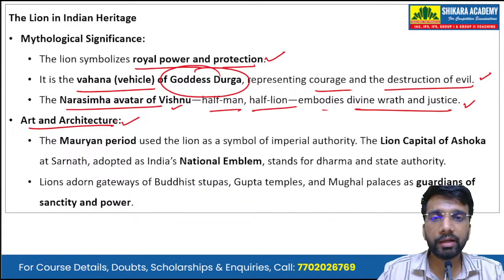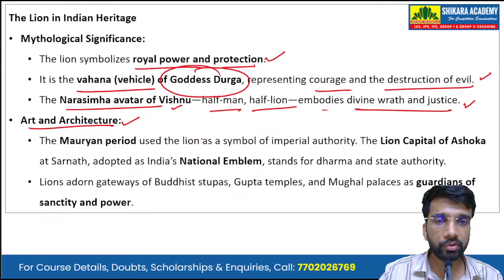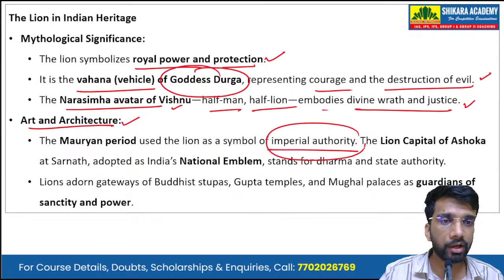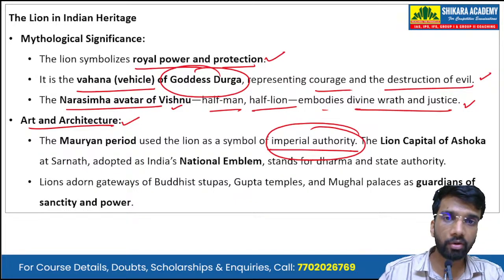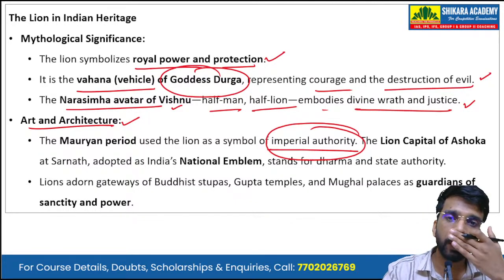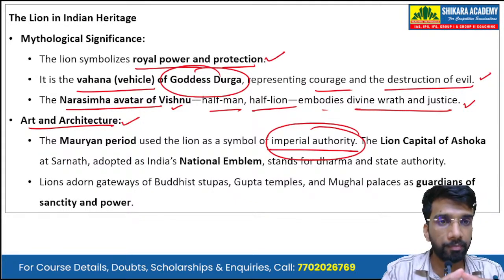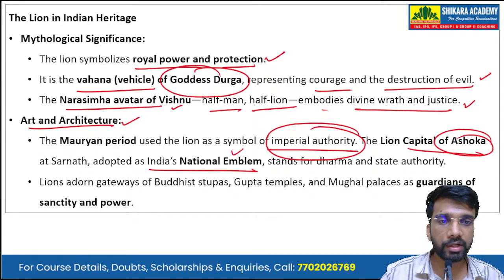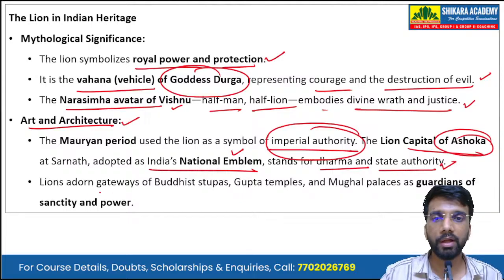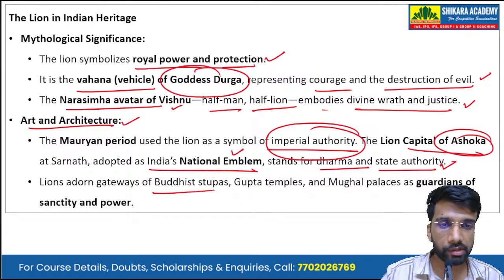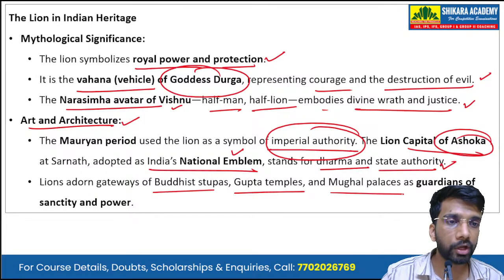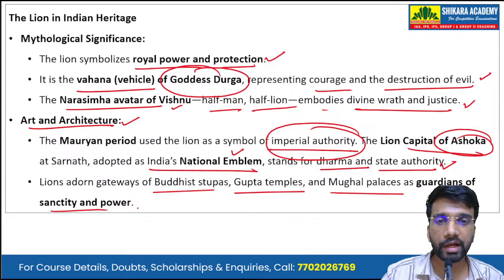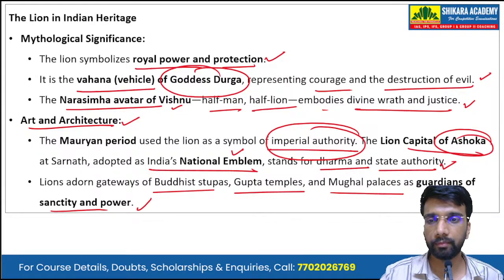Then, the lion in art and architecture. The Mauryan period used the lion as a symbol of imperial authority. The lion capital of Ashoka at Sarnath, adopted as India's national emblem, stands for dharma and state authority. Lions adorn the gateways of Buddhist stupas, Gupta temples, and Mughal palaces as guardians of sanctity and power.